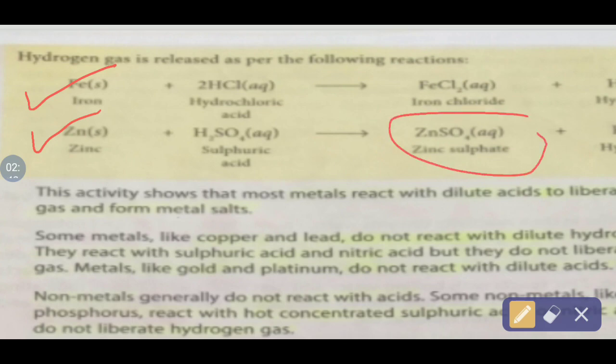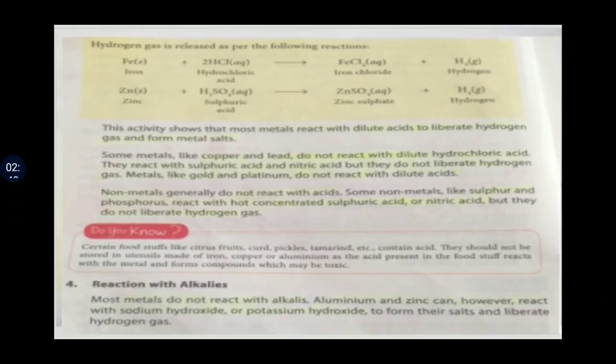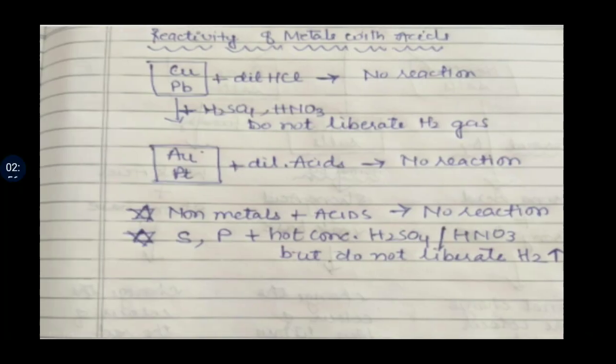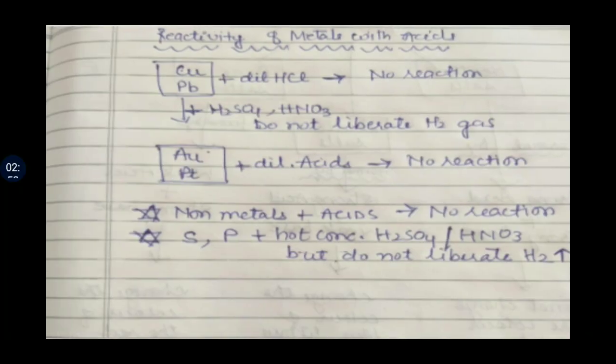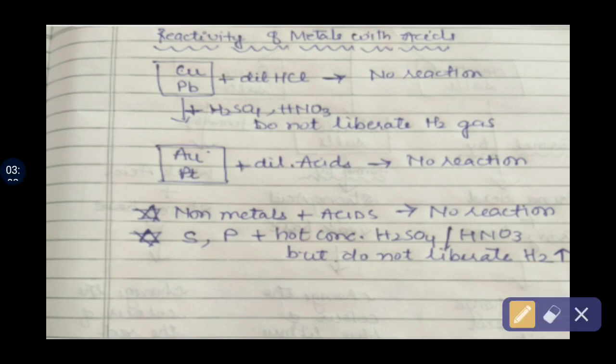But there are certain metals which do not react or react differently with the acids. Let us see another slide. Here, just see the flow chart. Copper and lead, when reacted with dilute HCl, show no reaction. There is no reaction between copper and dilute HCl, or lead and dilute HCl.